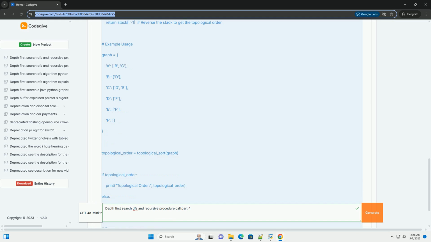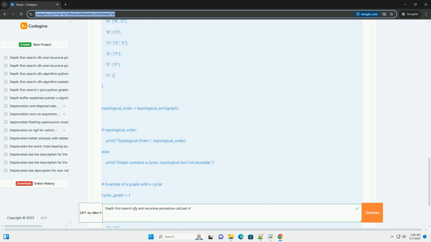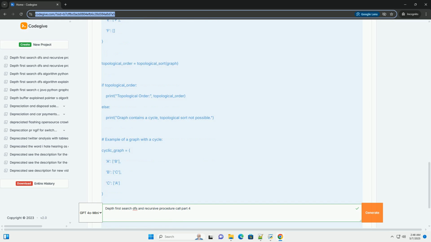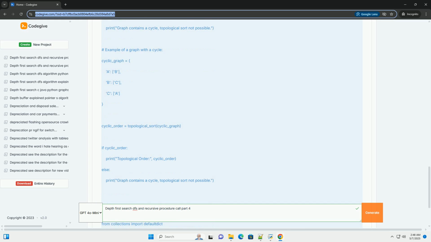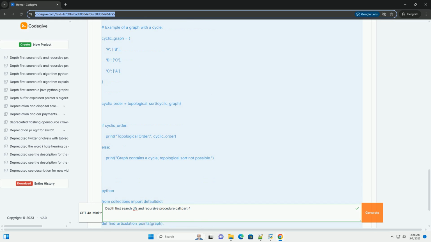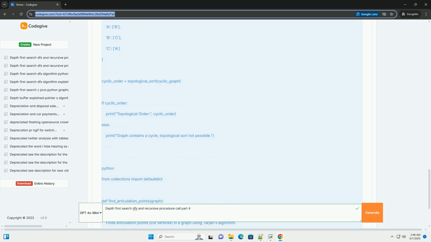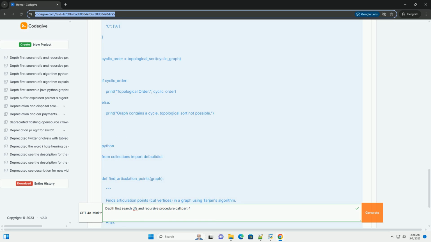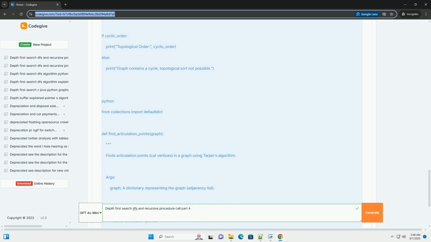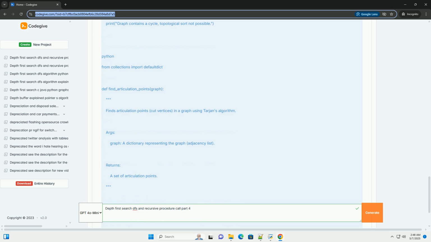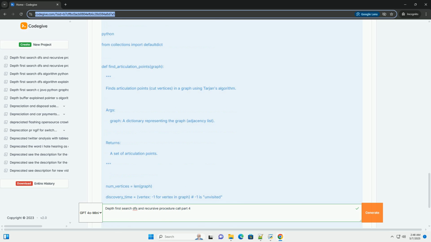2. Finding articulation points, cut vertices: identifying vertices that, if removed, would disconnect the graph. 3. Finding bridges, cut edges: identifying edges that, if removed, would disconnect the graph. 4. Optimizations: discussing techniques like iterative deepening and memory management for DFS.